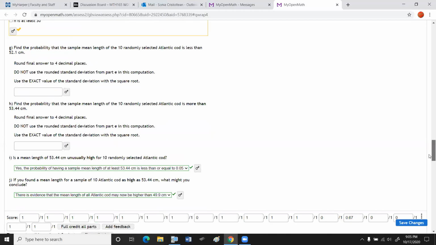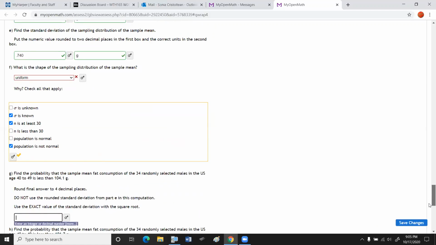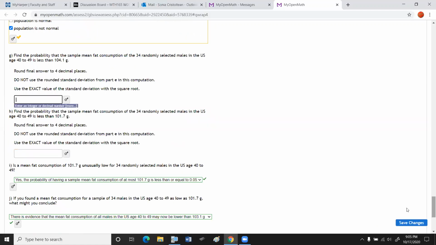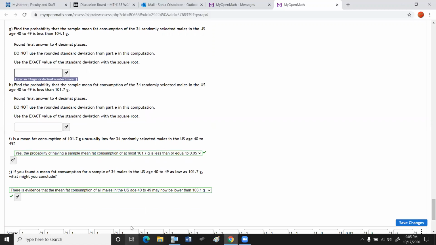And this student had a question related to, here it is, G and H. So these two questions. G, it says find the probability. Let me just grab my spotlight first. Okay, it says find the probability that the sample mean fat consumption of the 34 randomly selected males in the US, age 40 to 49, is less than 104.1.